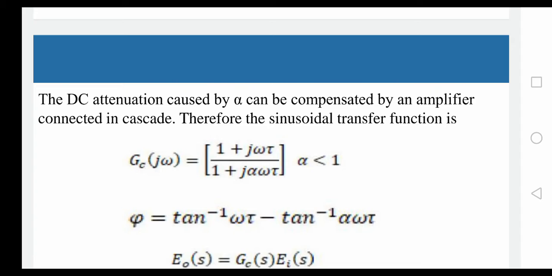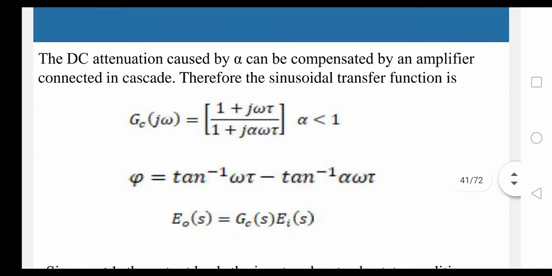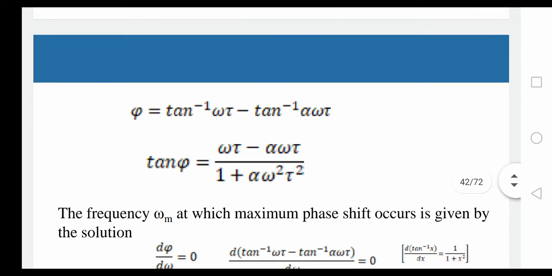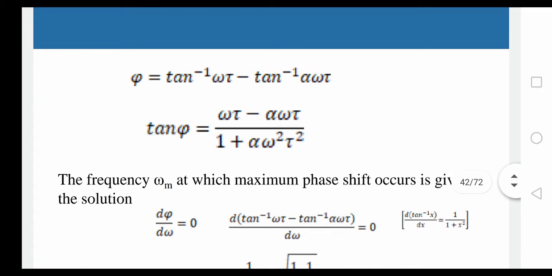In the sinusoidal transfer function, once you get GC of j omega, you need to find the phase angle phi. The phase angle can be found using tan inverse of B by A. In the numerator you have tan inverse of omega tau, and minus tan inverse of alpha omega tau for the denominator. Since alpha is less than 1, simplifying tan phi you get omega tau minus alpha omega tau by 1 plus alpha omega square tau square.